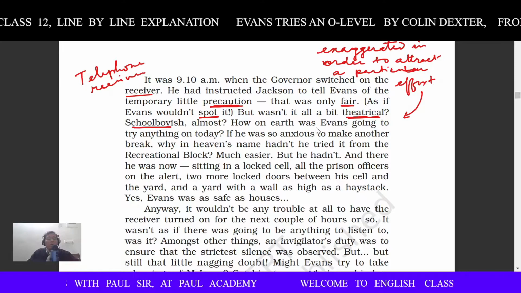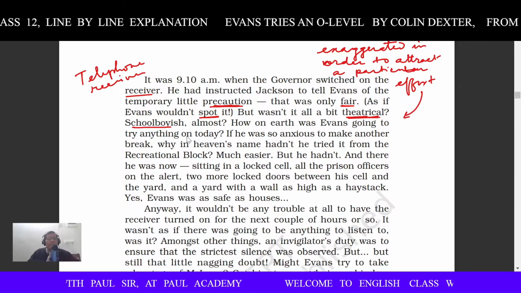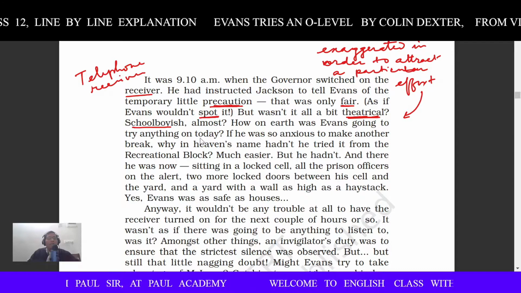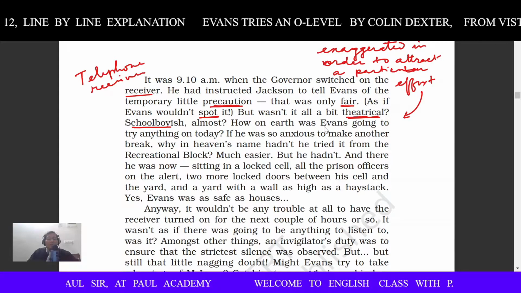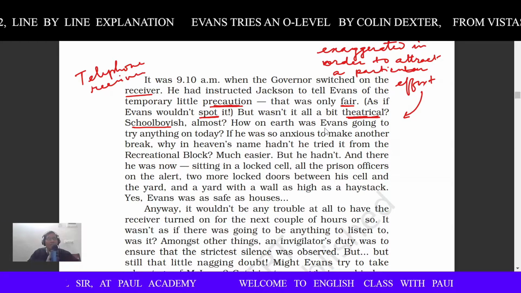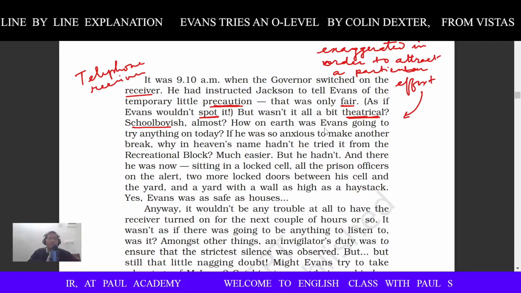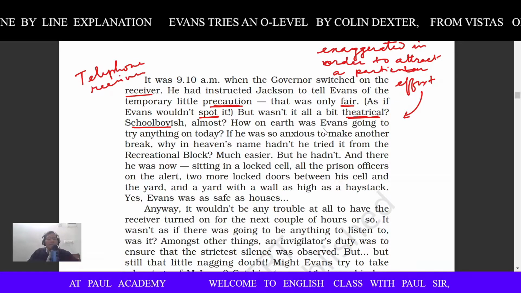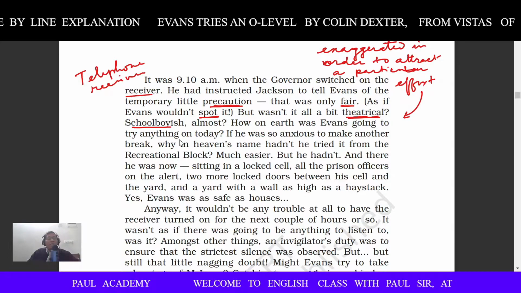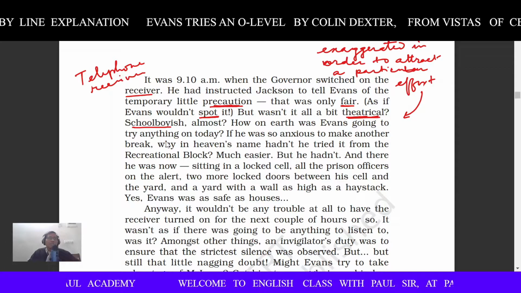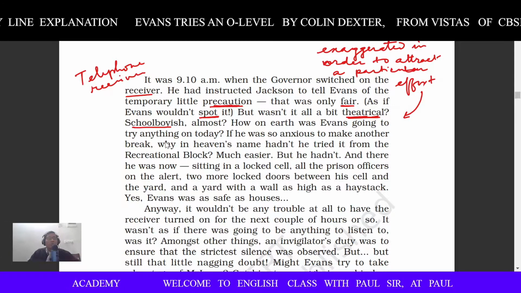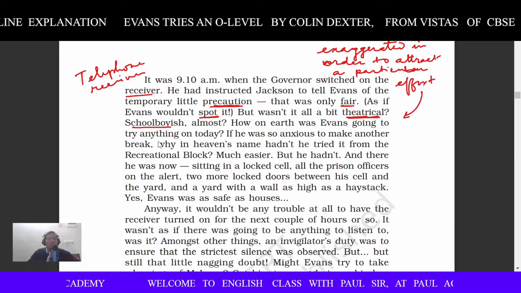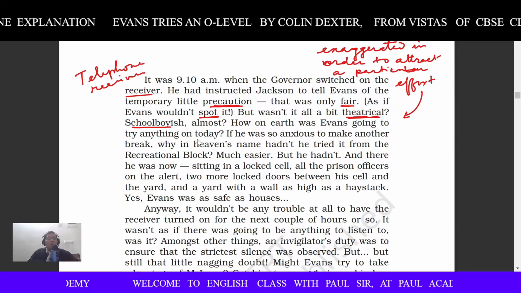How on earth was Evans going to try anything on today? Why and how? Because Evans could have tried to escape any time from the other places, but why would he do this today when there are so many people watching him, right? So, try anything on today.